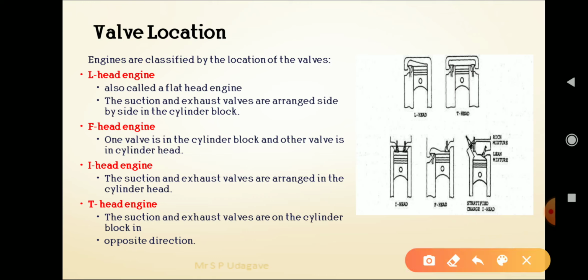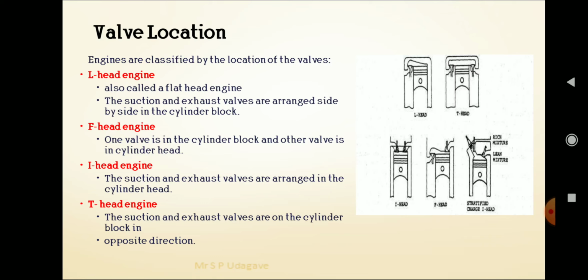And the F head type means one valve is in the cylinder block and the other valve is mounted at the cylinder head, so that is called an F head type engine. Next one, I head type: the suction and exhaust valves are arranged in the cylinder head at the top.